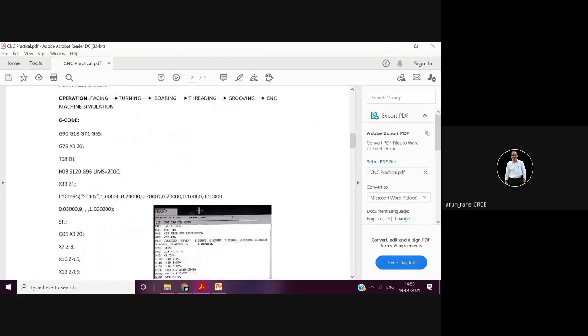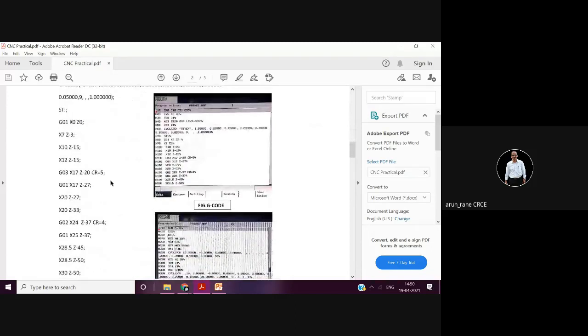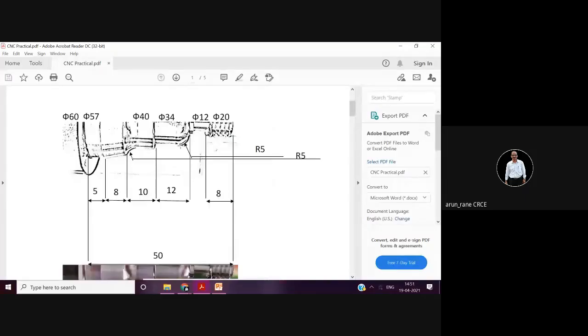So G03. Now in G03 you have to give the final dimension. That is, what is the final diameter and what is the radius. X17 Z minus 20 they have written. So I will tell you the end point over here. What is this end point? This diameter is 40, this is 57, and this is 60, this is 40, then 34, then this is 12 and this is 20.